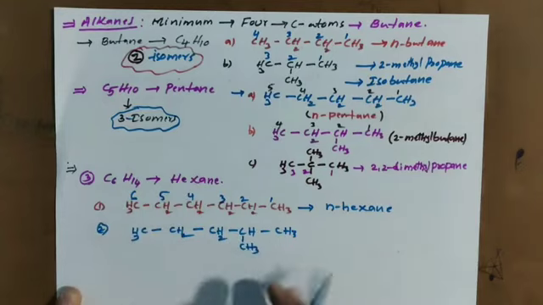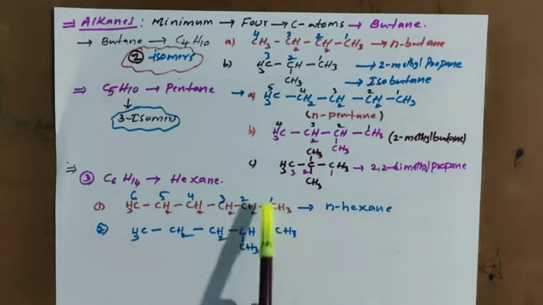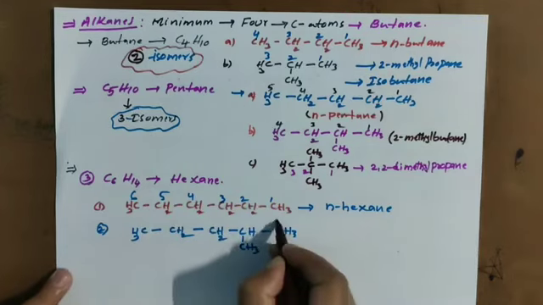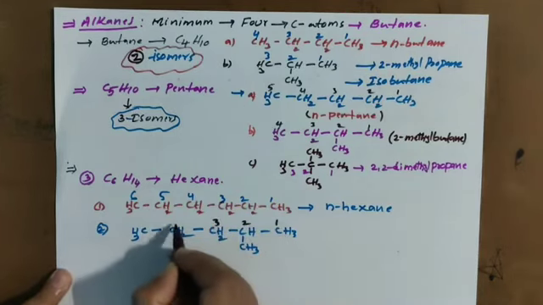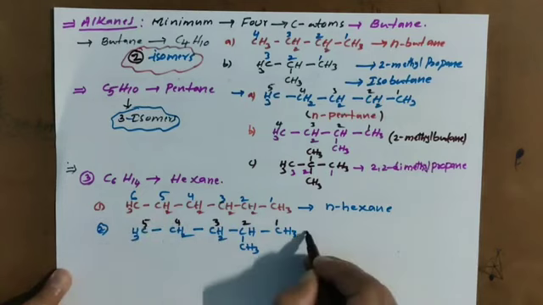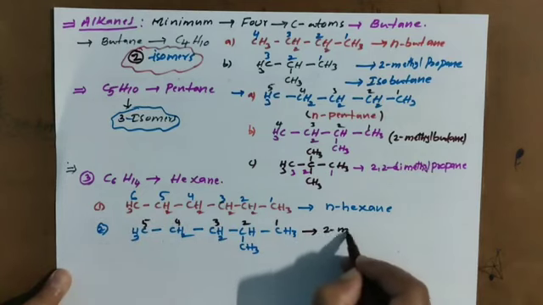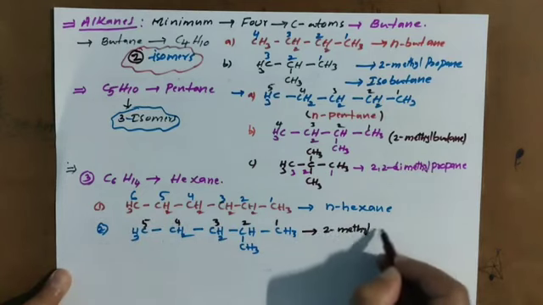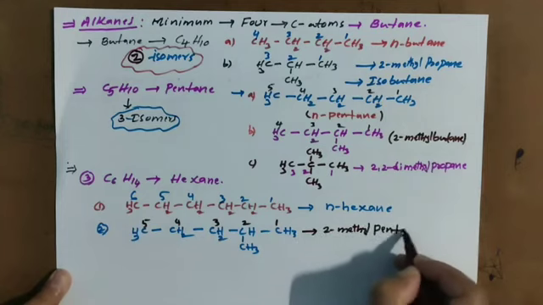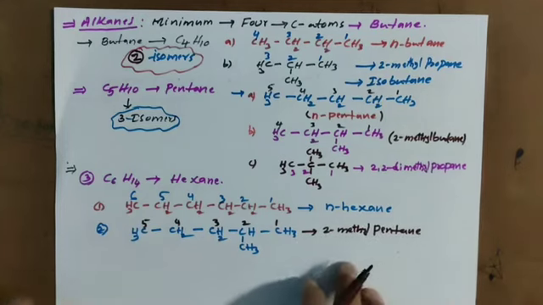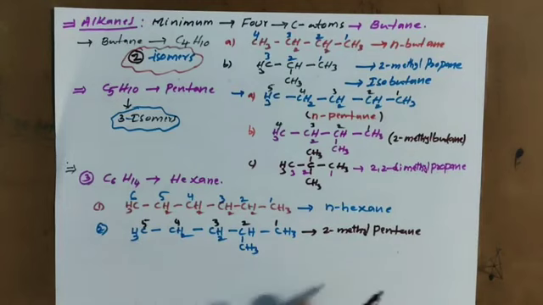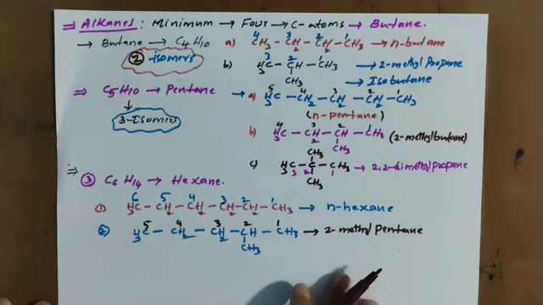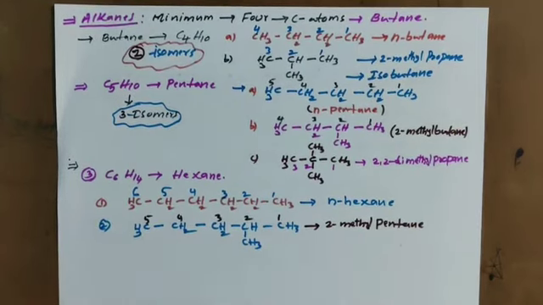Look here, previously we had a 6 carbon chain; here it is a 5 carbon chain. The parent chain is 5 only: 1, 2, 3, 4, 5. So what is the name? 2-methylpentane. So n-hexane is converted to 2-methylpentane. Clear? This is one.